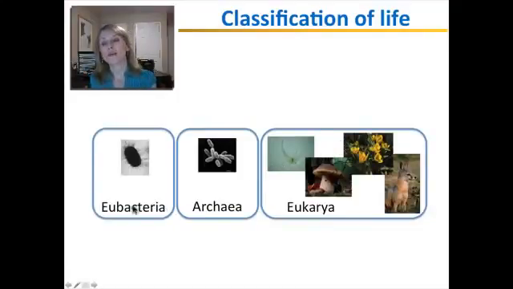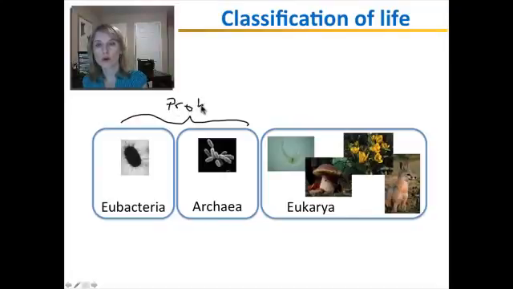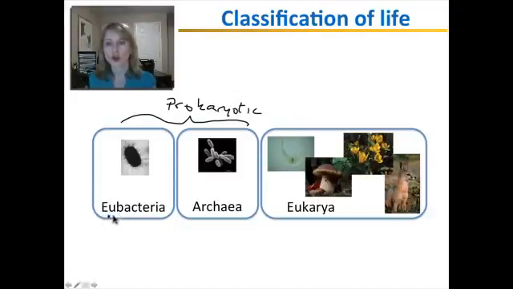And these are eubacteria, archaea, and eukarya. Now, eubacteria and archaea are both considered to be prokaryotic. I'll sometimes refer to prokaryotic cells simply as bacteria. Eubacteria means true bacteria.